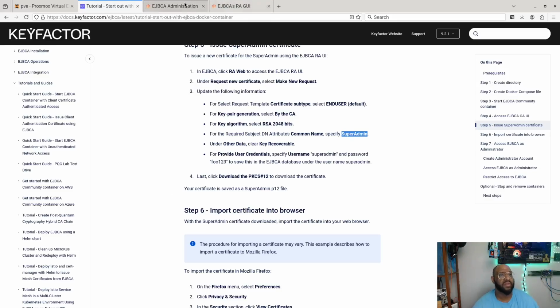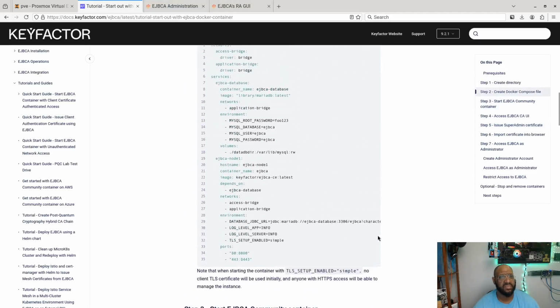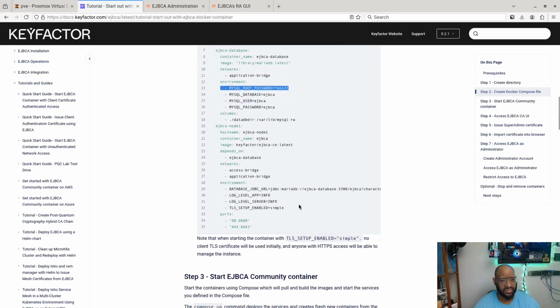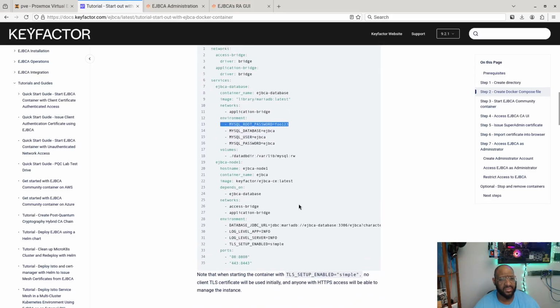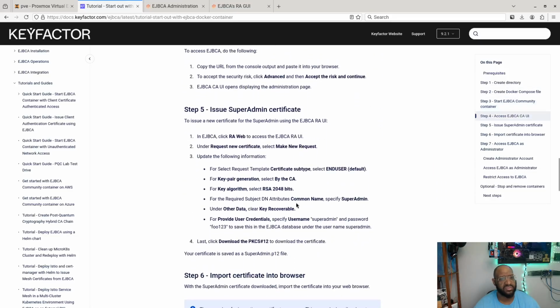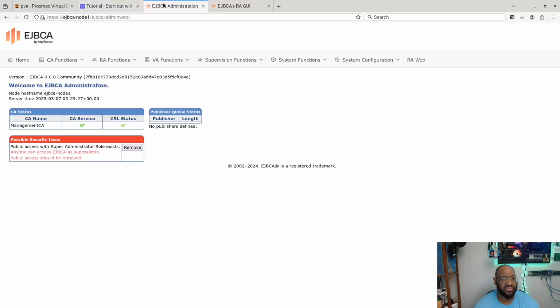That's a very good point. I believe when we first originally put in this Docker Compose, yep, there is a password here. That's for the MySQL root password. I think that was the only password in there. So honestly, you may want to change it. Totally up to you. I would recommend changing it if it's going to be production. Right now, I'm just running it as a test. My actual production one, I believe I did change it. So it's up to you if you want to do that or not.